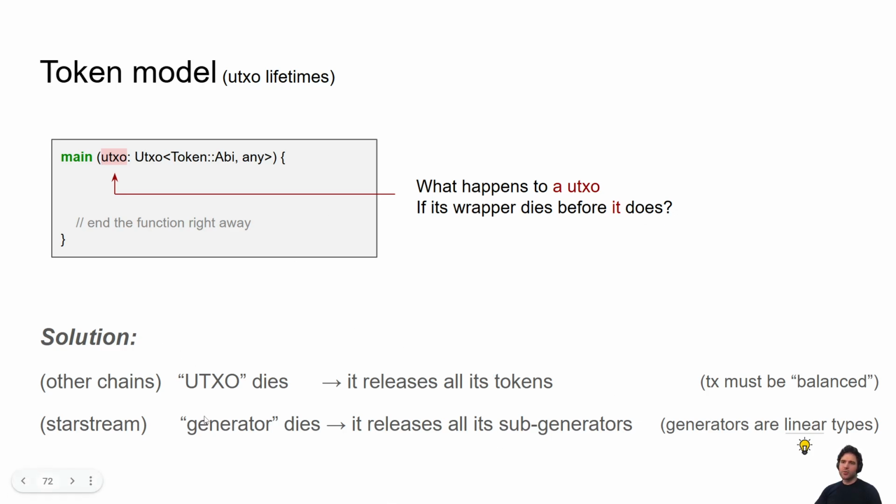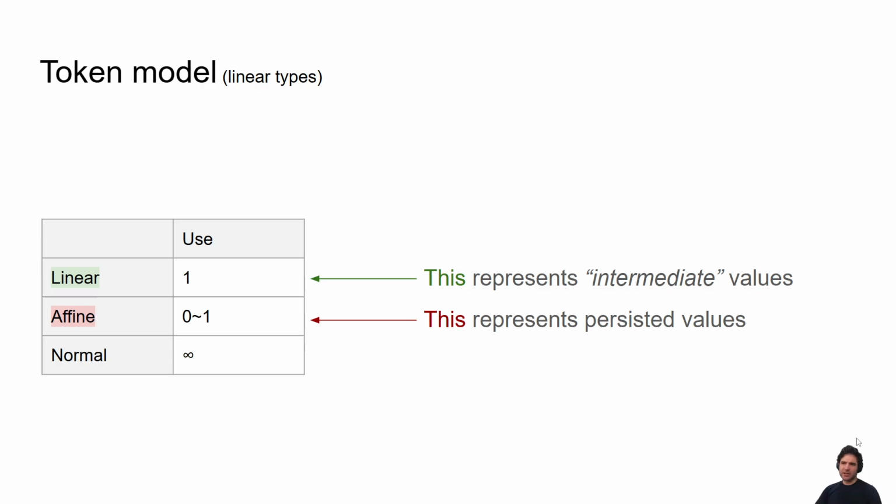Instead, we say that when a generator dies, when this function ends, it releases all its subgenerators, aka tokens. And instead of transactions being balanced, generators must be linear types. So what does that actually mean? Linear types are types that you can only use once, and exactly once. A similar concept is affine types, which are types that you can use 0 or 1 times. We use linear types to represent intermediate values in Starstream, and affine types are used to represent persistent values.